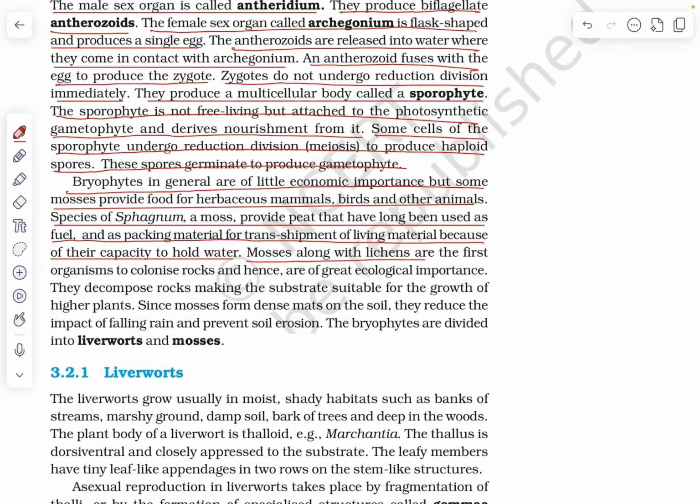Mosses, along with lichens, are the first organisms to colonize rocks and hence of great ecological importance. They decompose rocks, making the substrate suitable for the growth of the higher plants. Since mosses form dense mats on the soil, they reduce the impact of falling rain and prevent soil erosion. The bryophytes are divided into liverworts and mosses.